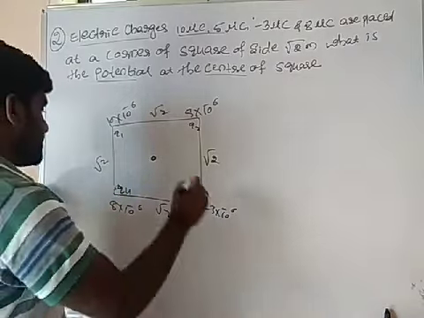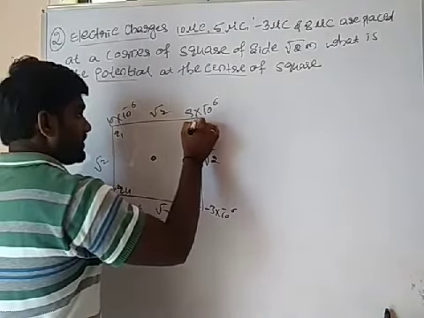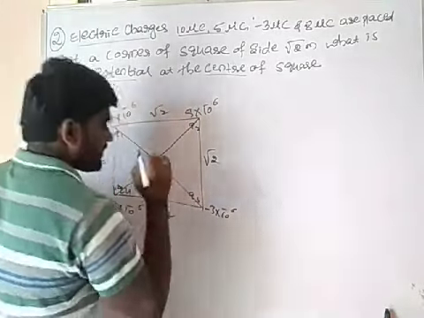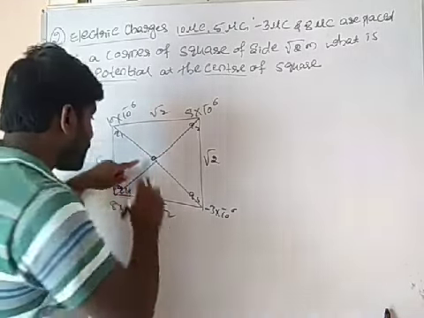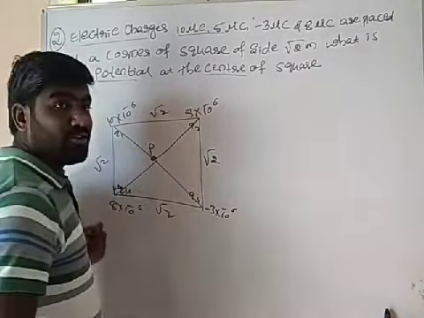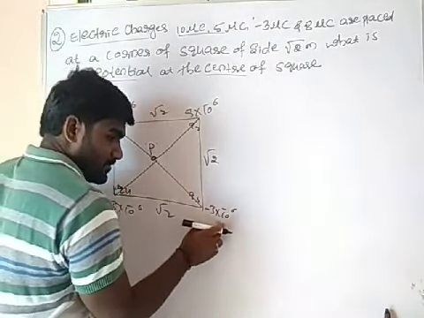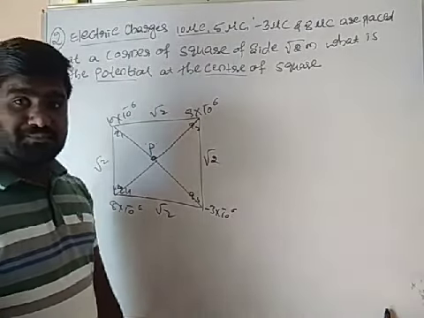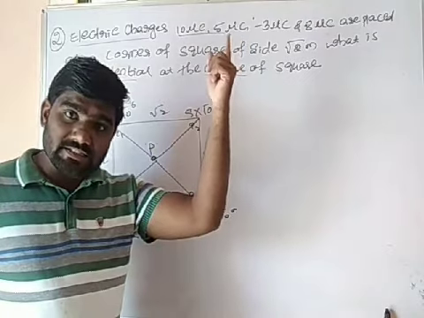Okay na? See here. What should I write here? At this point, because of this, because of this. At this point, if I want to calculate potential at this point, what should I write? Potential due to this plus potential due to this plus potential due to this, potential due to this. Means potential at a point due to a system of point charges.